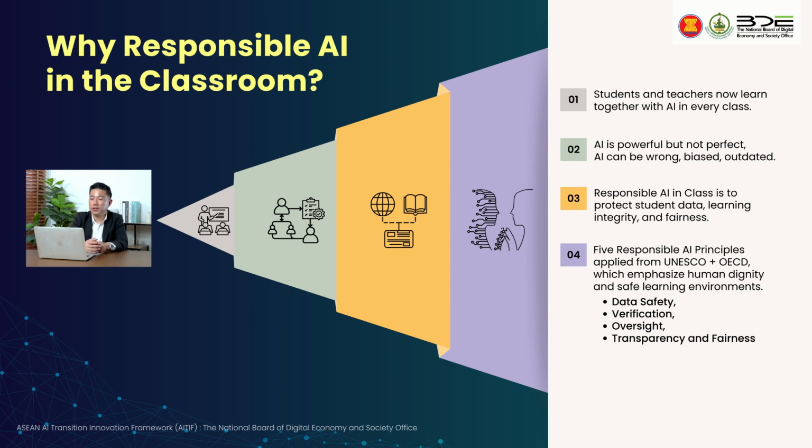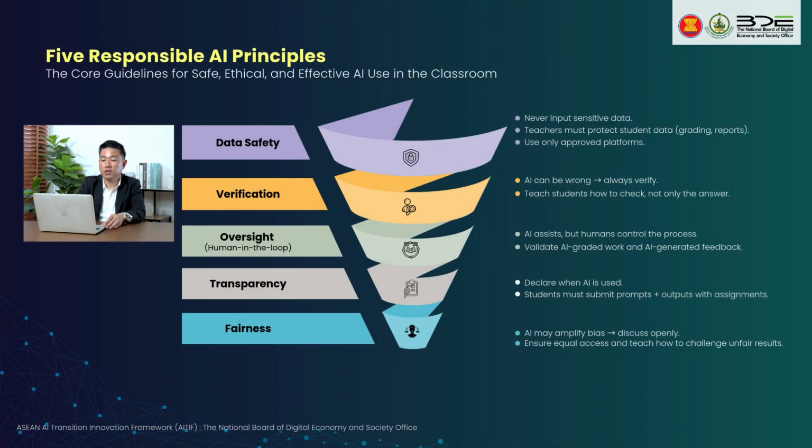Today, our classroom is a place where humans and AI learn together. Student and teacher learn in the classroom together. But great power comes with great responsibilities. So how can the teacher use AI ethically and responsibly in the classroom? Let's refer to the 5 key principles from UNESCO and OECD. The first one we call data safety. The second ones are verification, oversight, transparency, and fairness.